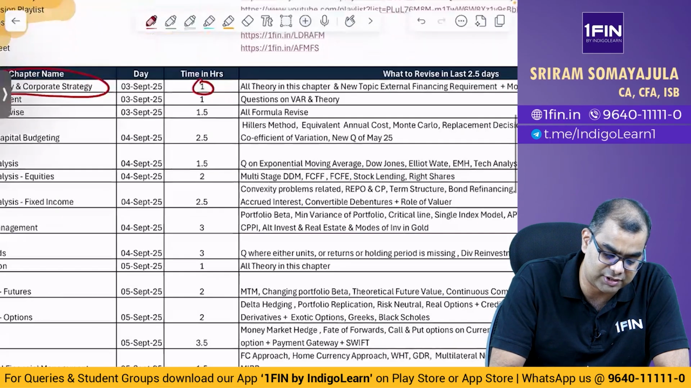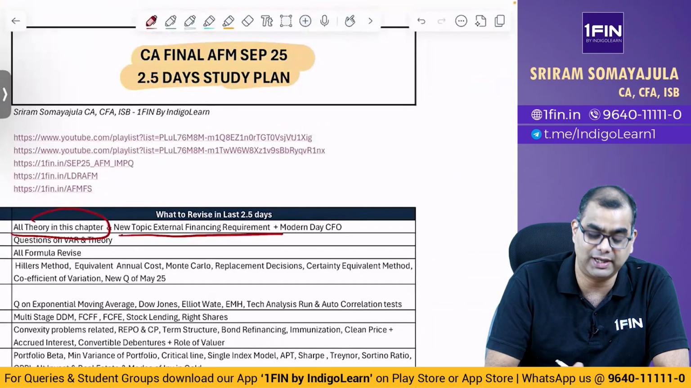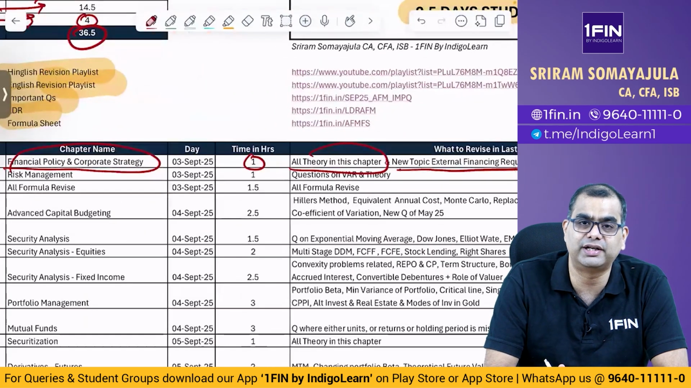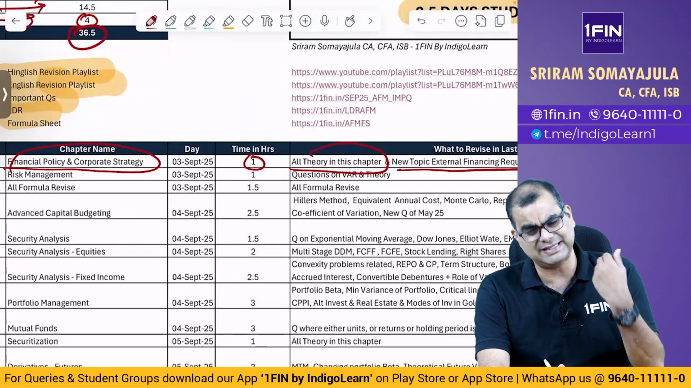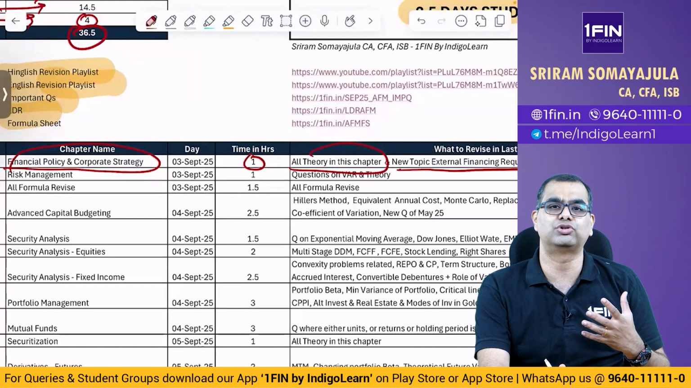This whole entire chapter is important, and especially the new topic they've given in this new question, external financing requirement. And the modern day CFO, what are the roles? Then you also have things about what is the interface of financial policy and corporate strategy. Entire chapter is important. There are 17-18 questions that can be asked. Go through all of them. Spend an hour going through this.